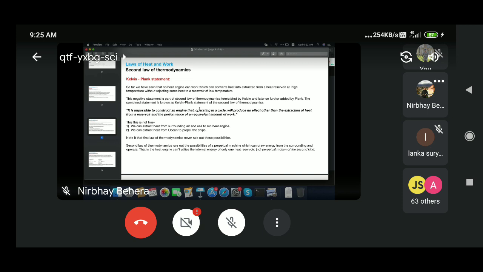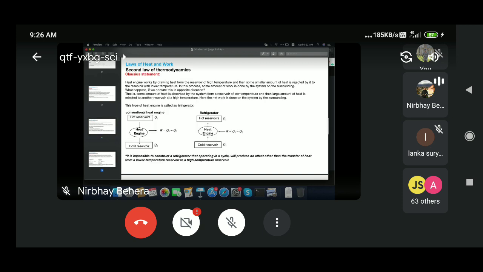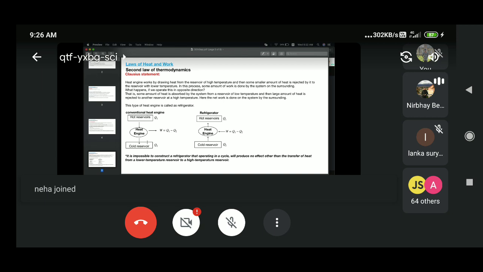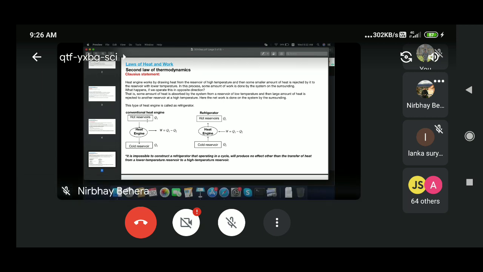The second statement was given by Clausius. Suppose you have a heat engine which works in a reverse way. How will it work? I absorb some amount of heat, Q2, from the cold reservoir, and then I reject a higher amount of heat, let's say Q1, to the hot reservoir.